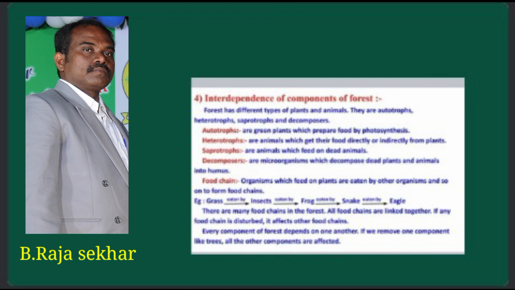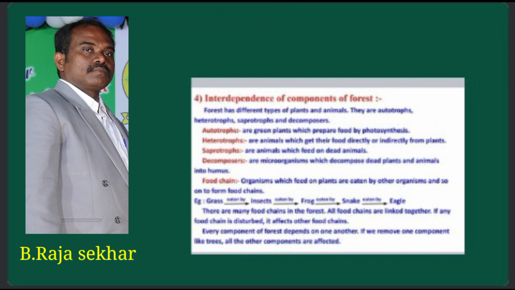We can observe plants are autotrophs. They can prepare their own food by the process of photosynthesis. So plants are called producers, primary producers. Animals are heterotrophs. They cannot prepare their own food material.